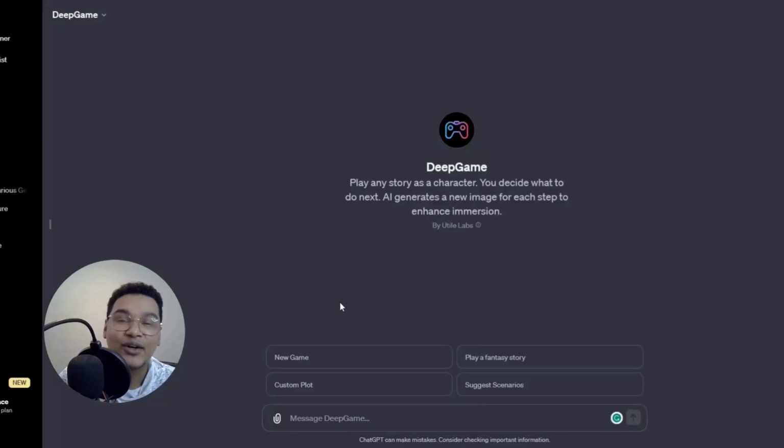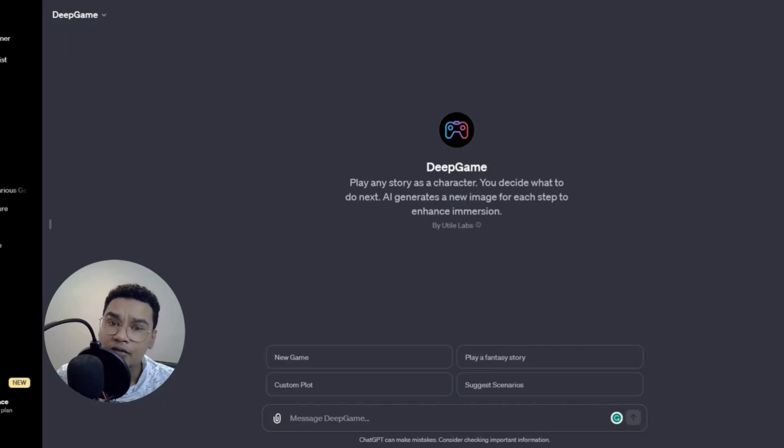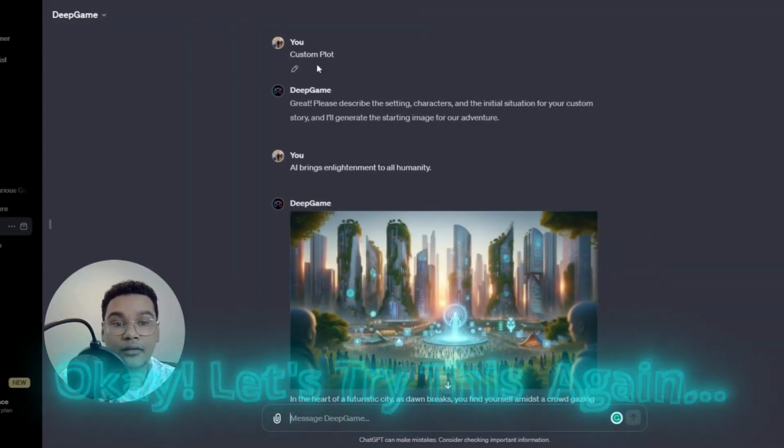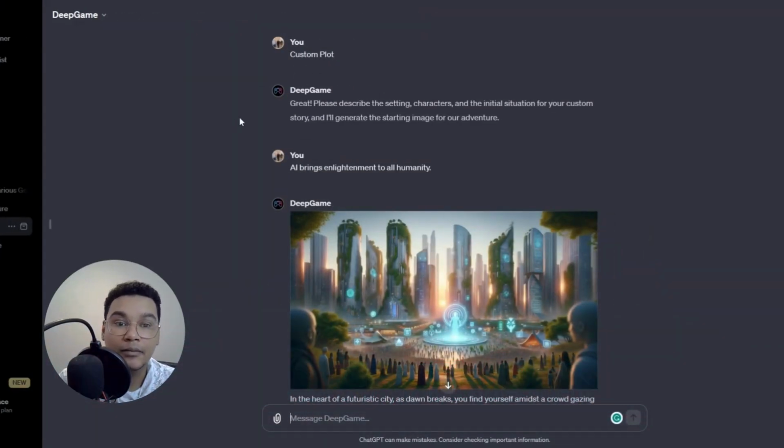Moving on. After we click new game, we also get custom plot, which allows the end user to write a plot idea, and it will then generate the game for you. It allows DeepGame to create a game based on the plot that you want to give.